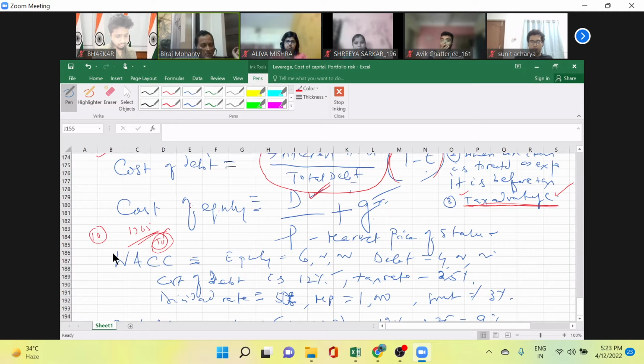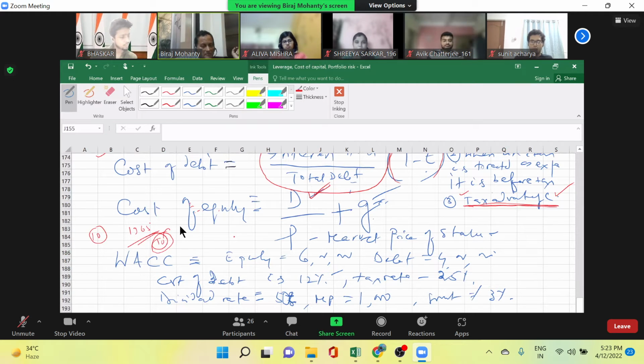How much will it cost now? It will cost more. It's around 2550. So what is important to me? This 10 rupees or this 2550?